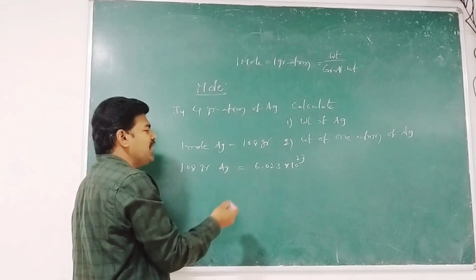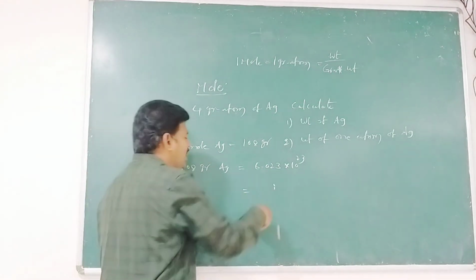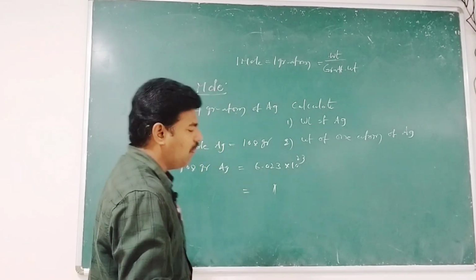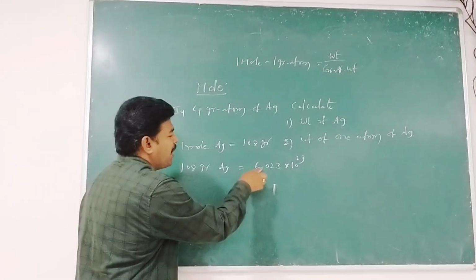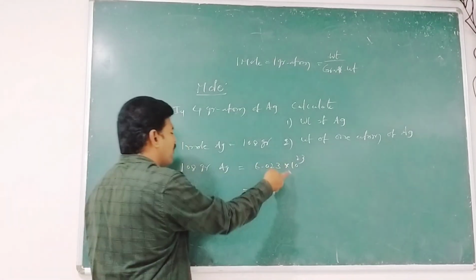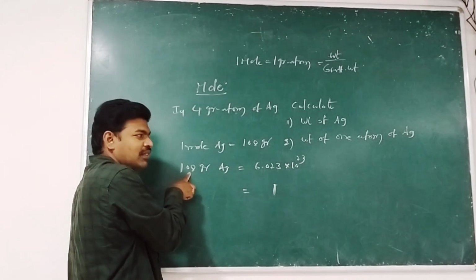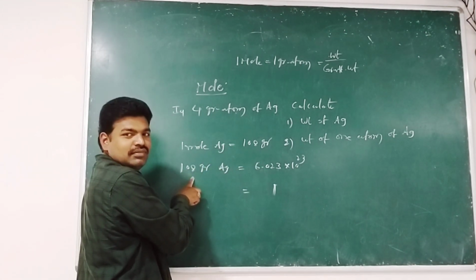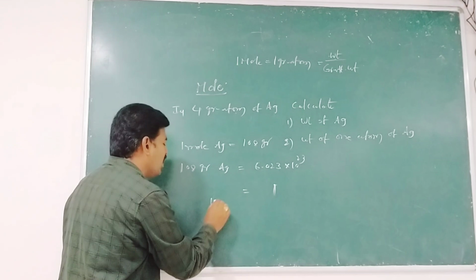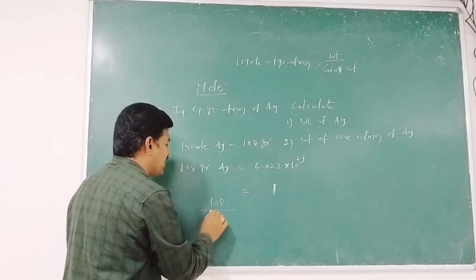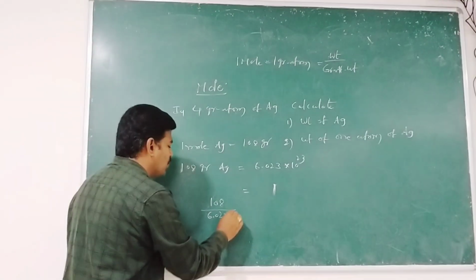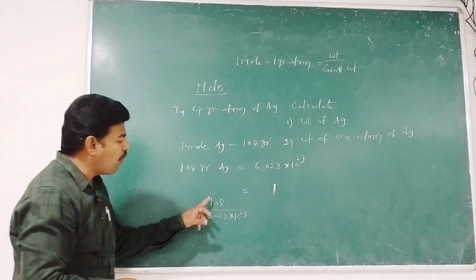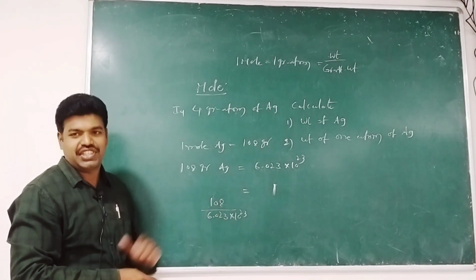Therefore, you can simply calculate 1 atom of Ag. So 6.023 into 10 to the power of 23 atoms of Ag weighs 108 grams, and 1 atom of Ag weighs 108 grams by 6.023 into 10 to the power of 23.